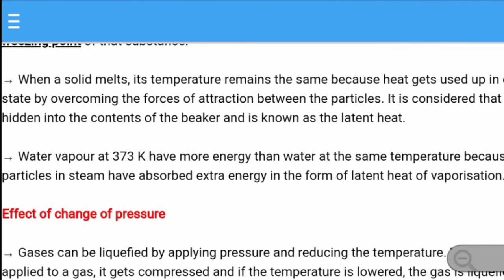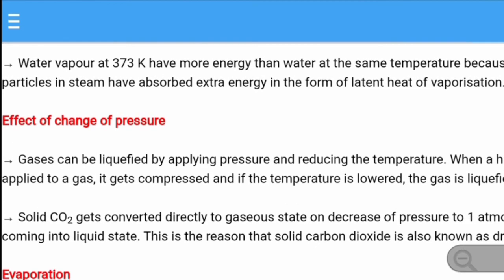Water vapor at 373 Kelvin, that is 100 degrees Celsius, has more energy than water at the same temperature. That's why you are going to get severe burns from the water vapor as compared to the boiling water, because the energy of the steam, the water vapor, is more as compared to the boiling water. The reason is that particles in steam have absorbed extra energy in the form of latent heat of vaporization. The explanation which I told you just now, you can write in one simple, easy sentence: the particles in steam have absorbed extra energy in the form of latent heat of vaporization.